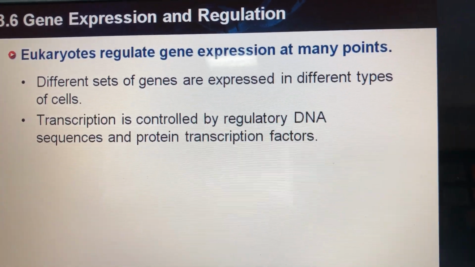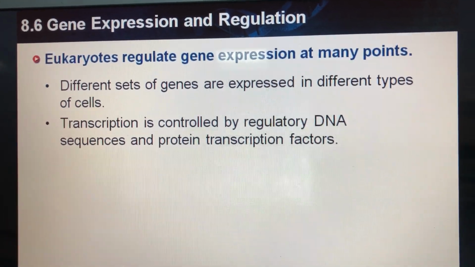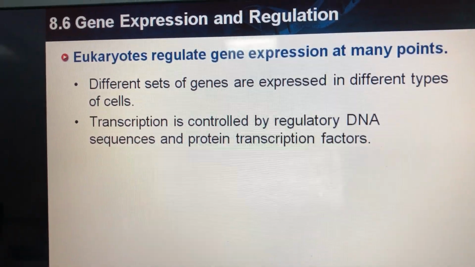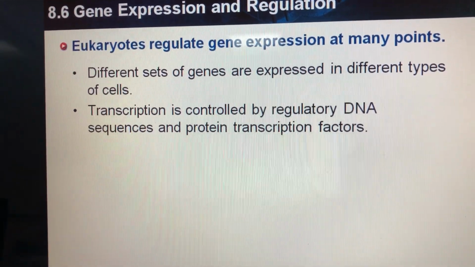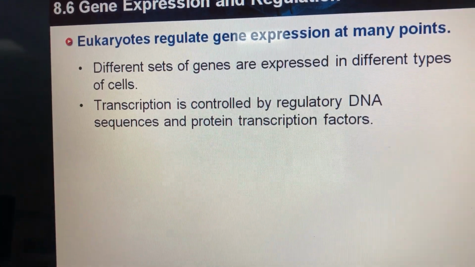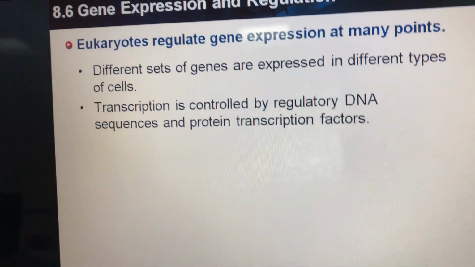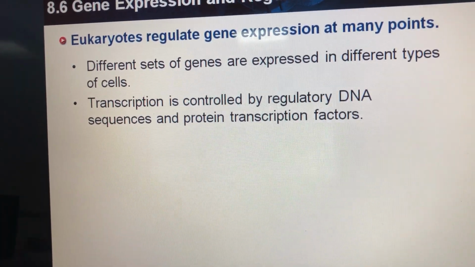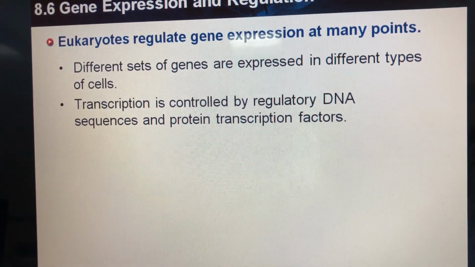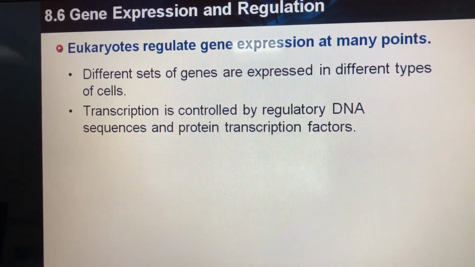And how does this happen? It's controlled by first three things. The first thing is regulatory DNA sequences. Regulatory DNA sequences are segments on the DNA that regulate gene expression. And these could be enhancers, promoters, or silencers. These regulatory DNA sequences are nucleotide sequences that make up segments on DNA.